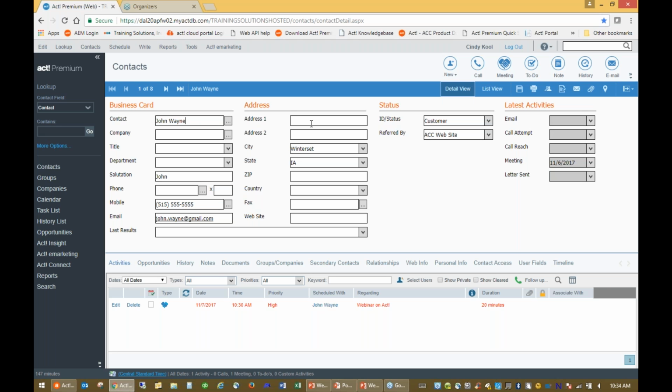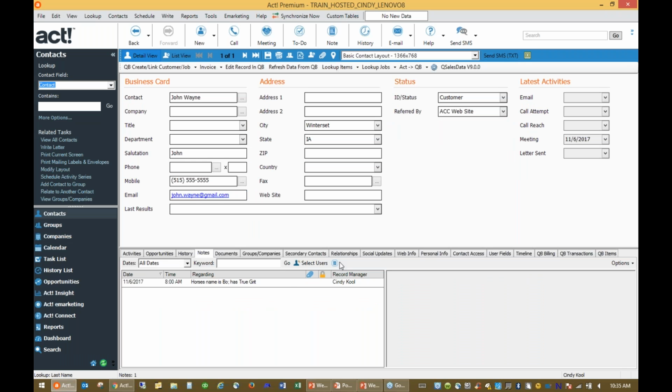So no matter where I am, whether I'm on the web or on the Windows application, doesn't matter. If I add some information in here and I then do what's called synchronization within ACT, that information does get sent back and forth. So as an example, I'm going to come back here to ACT on my Windows desktop application. This is actually on my laptop. And I've got an address. I'm just going to fill in something fictitiously to put in here.